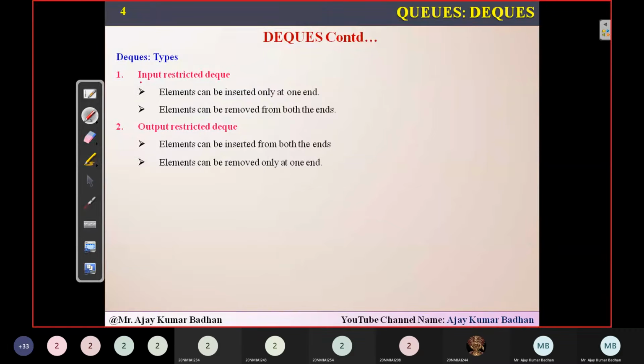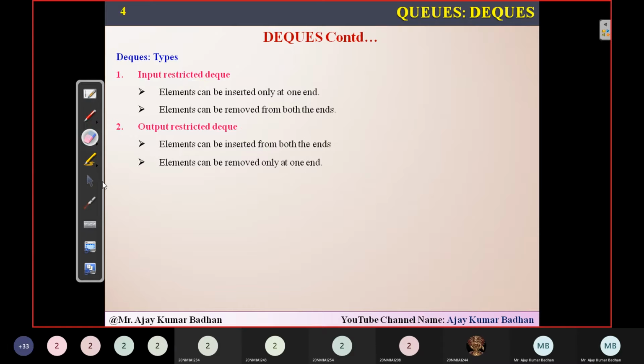Whenever you're implementing something called input restricted, input means inserting. In this way you can remember. Elements can be inserted only in one direction; we are restricting insertion to one direction, not both. But elements can be deleted from both directions in this case. If you talk about output restricted DQ, the elements can be inserted from both sides, but deletion can be done only at one end. Here I'm considering that as the front, which is nothing but the left. Keep that in mind.